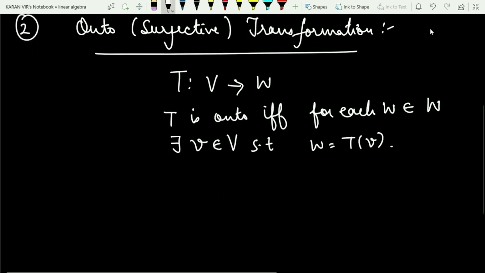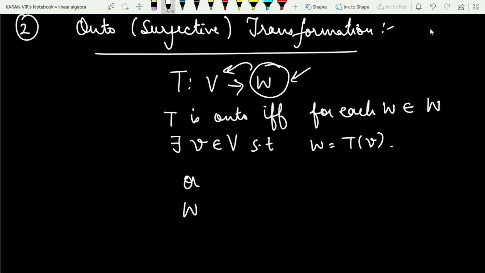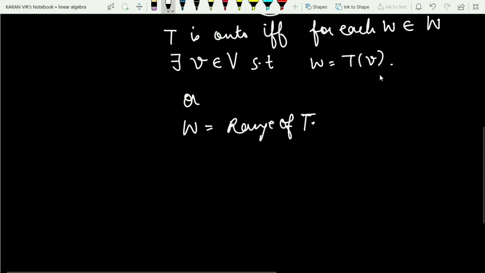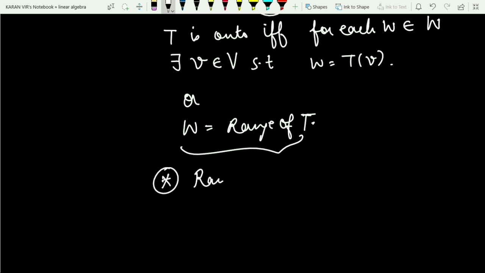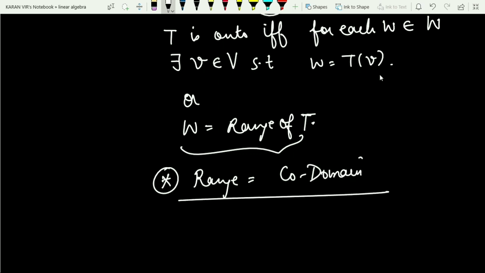You have to check that if you are considering any arbitrary element from W, it should have a pre-image in V. Or how can I say that W comes out to be equal to the range of T, and we know how to calculate the range of T. We have already discussed this in the previous video lectures, also the rank-nullity theorem, and you can revise those concepts. So whenever we have to check the onto-ness of a linear transformation, just check whether the range is equal to the codomain. If you are able to check this, you can comment on the onto-ness of a linear transformation.